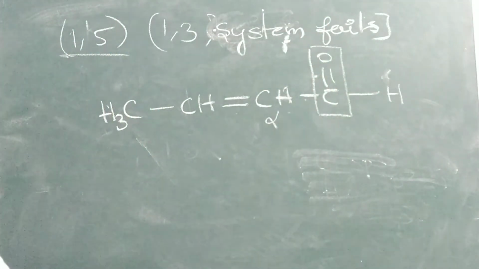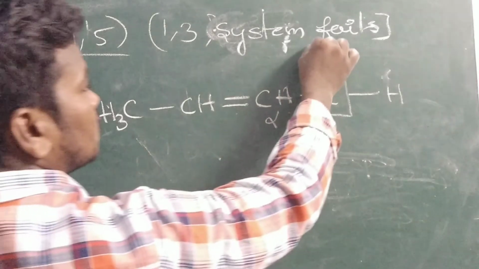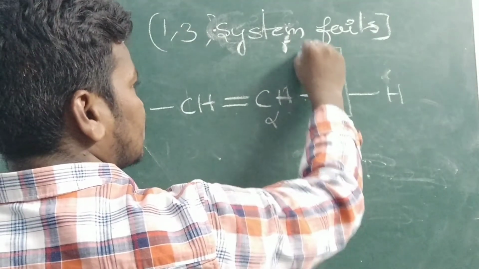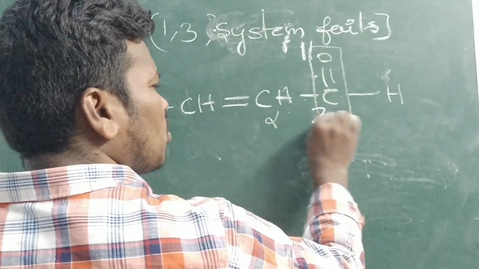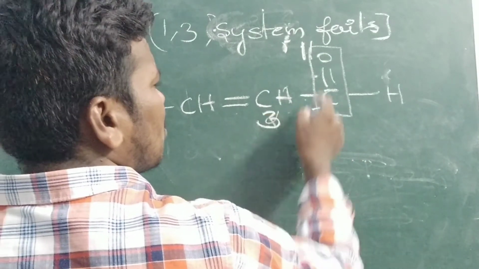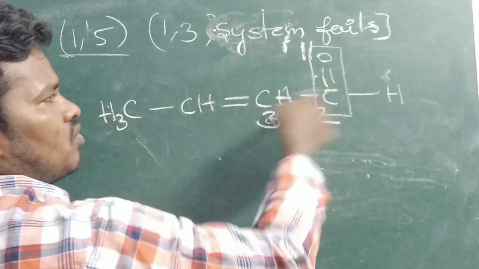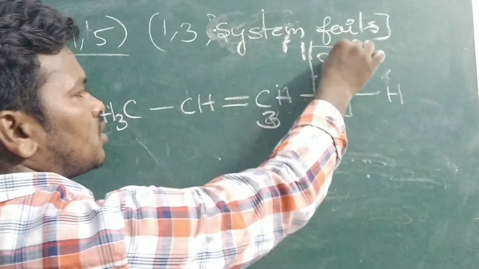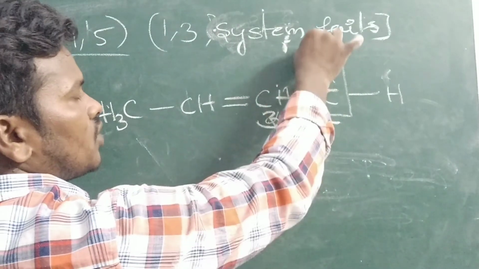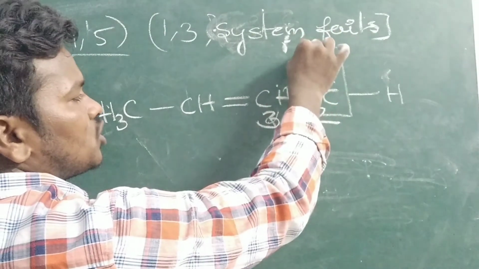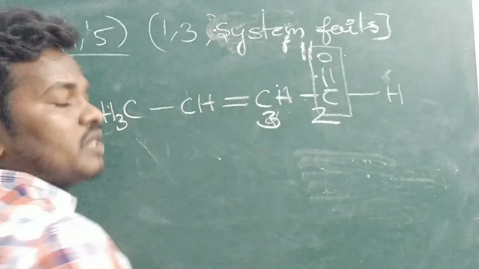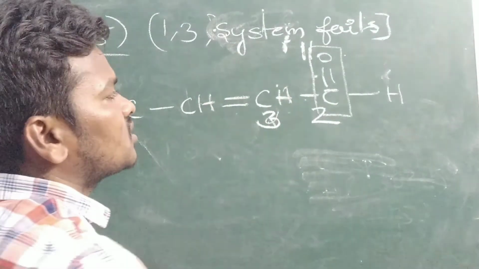At that time, what do we have to choose? The fifth carbon we have to choose. First means 1, here it is the 1. Just now we have seen the example, no? 2, 3. Shifting of the hydrogen, and the double bond is shifted here. The hydrogen shifted to here, from the third position to the first position, and the double bond is shifted from the first position to the second position. Enol and ketone form, that is what we are discussing.